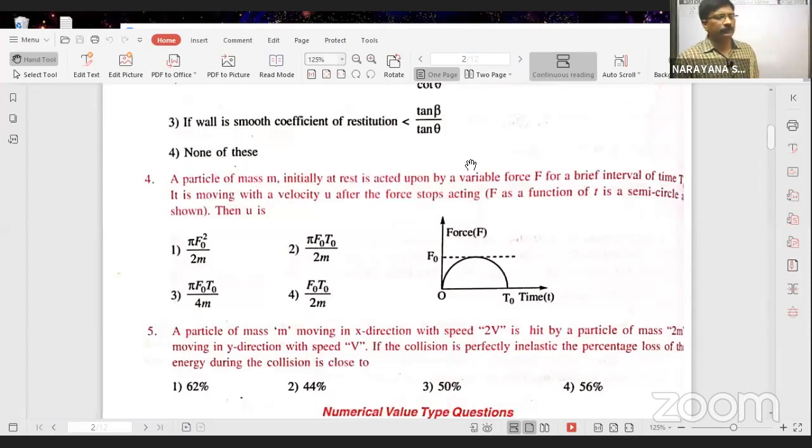Fourth problem you see. Fourth problem. A particle of mass, all of you see the problem. A particle of mass m, initially at rest, is acted upon by a variable force F for a brief interval of time t naught. It is moving with a velocity u after the force stops acting, then u is dash. Area under the graph is equal to, you see,